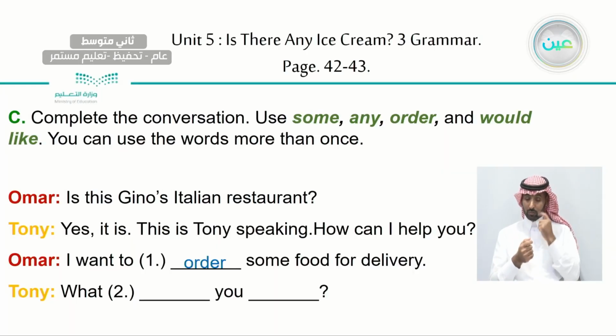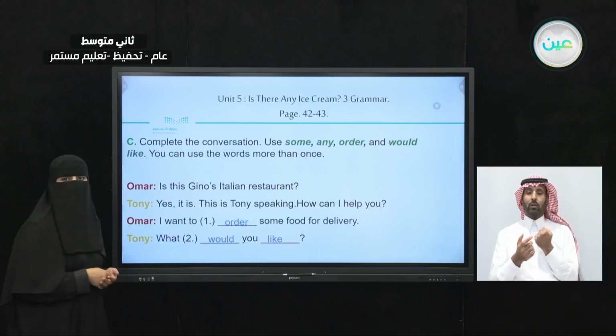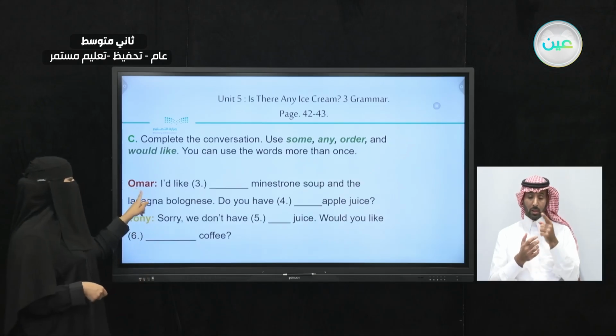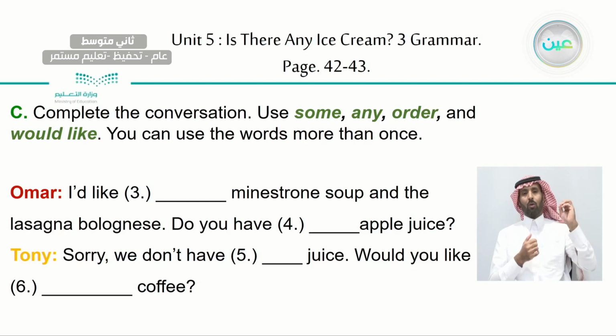Tony said, "What something here?" What is the question going to look like? What would you like? What would you like? So because here we have what and then we have would like, that means he's asking for a specific thing, right? So Omar said, "I'd like minestrone soup and the lasagna bolognese."